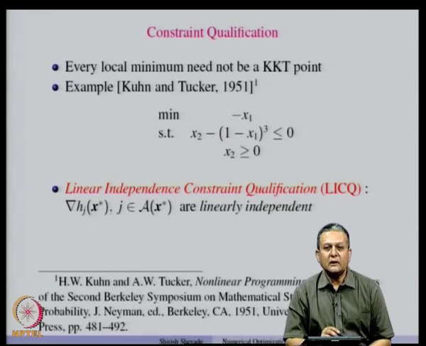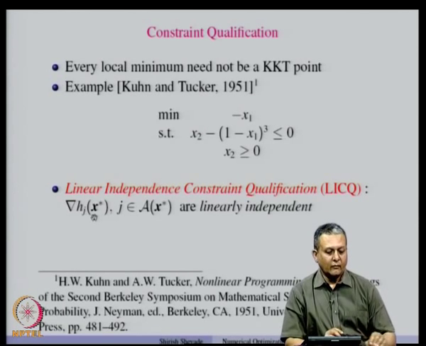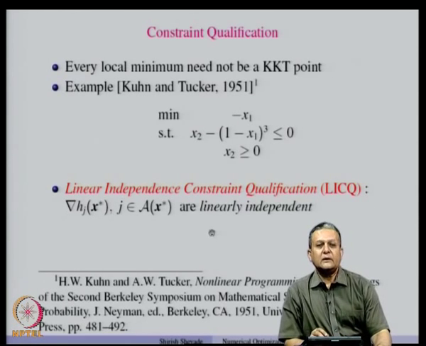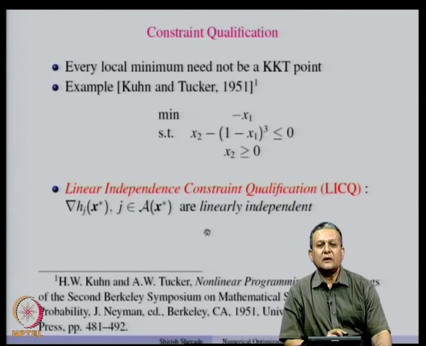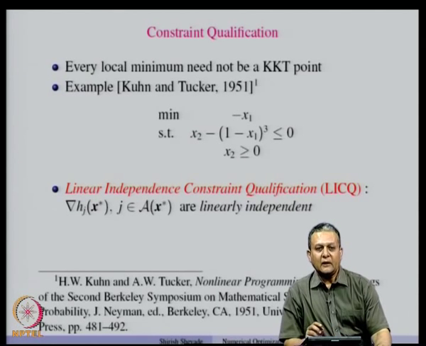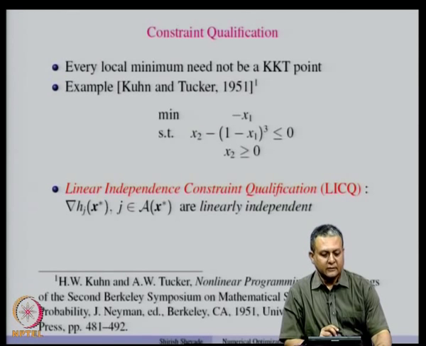If they are not linearly independent, we cannot write the gradient of f at x star as a non-negative linear combination of these. So, this is a very important condition that needs to be satisfied. Then we can say that under the linear independence constraint qualification, if x star is a local minimum, then first order KKT conditions are satisfied, or they are necessary.